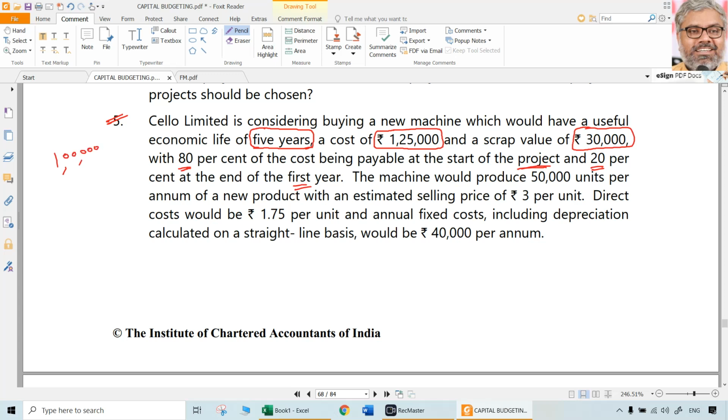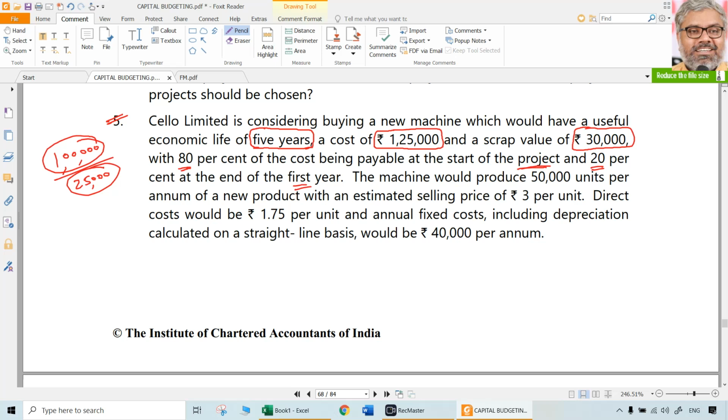And in the first year, remaining 25,000 has to be paid. So outflows are not happening entirely in the beginning. Any question will have different types of situations. We just have to observe the situation and take two things. I told you already. One is timing of the cash flows. Two is direction of the cash flows.